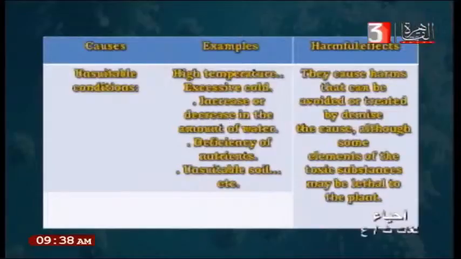Number 3, unsuitable soil. What is unsuitable soil? If you cultivate a plant in a soil not suitable for it, like what? Like if you cultivate orange in sand soil instead of suitable soil, okay, what happens? The crop cannot be formed.